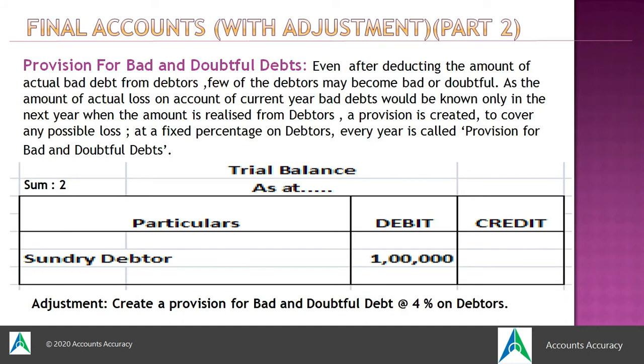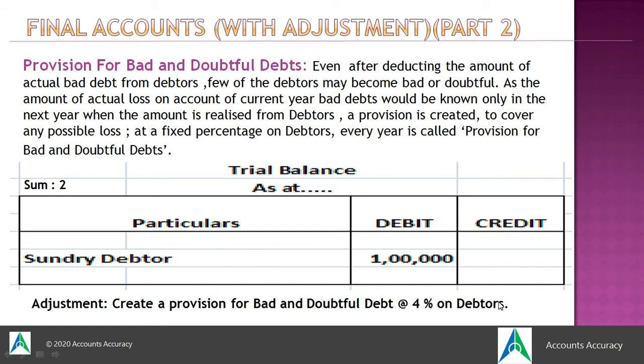Next, since the amount may not be fully realized from debtors, a provision is created to cover any possible loss. Whatever loss would occur will be known next year. Hence, in the current year itself, the company creates a provision for the possible loss which would occur next year, at a fixed percentage on the debtors. It is created every year and is called a provision. Such provision is for bad and doubtful debt. Sundry debtors value would be provided along with the adjustment of provision for bad and doubtful debt.